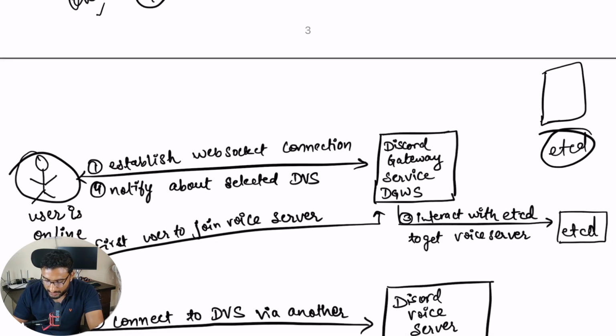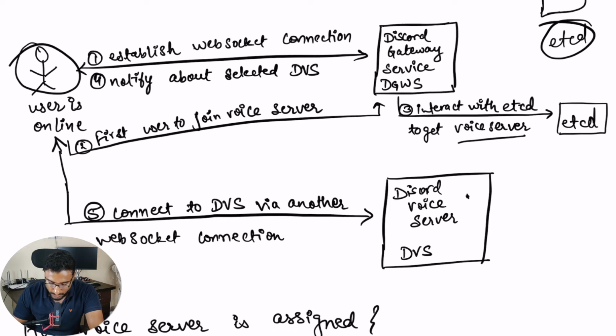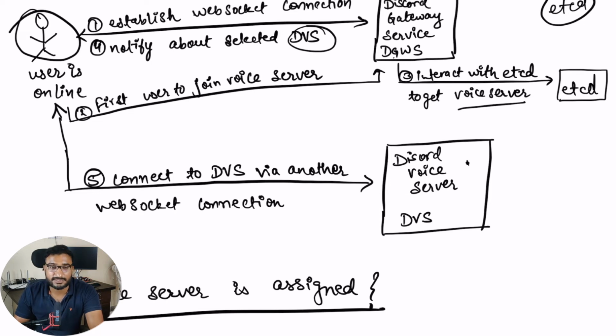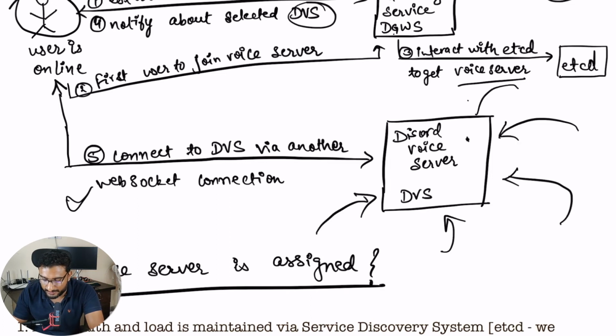This DGWS Discord gateway server will interact with etcd to get a voice server. Once you get a Discord voice server, like let's say this is the voice server which etcd mentioned, the Discord gateway service will inform the client that this is your selected DVS. When we say DVS, we mean Discord voice server, right? So it will establish another WebSocket connection with this, and all the channels which then join this discussion will be assigned. They will be connecting to this same DVS, right?